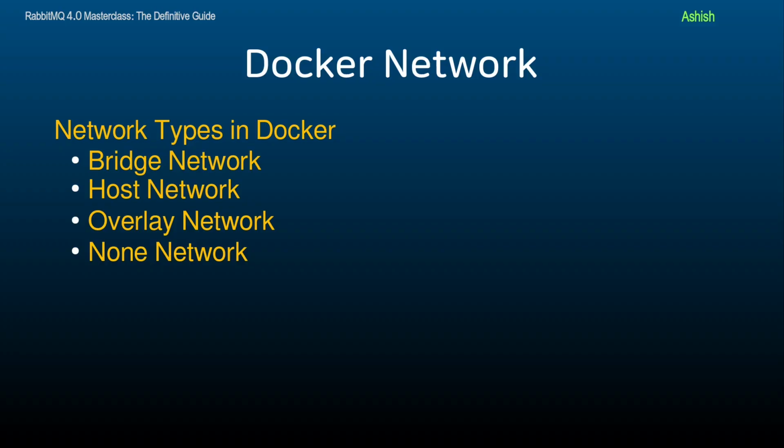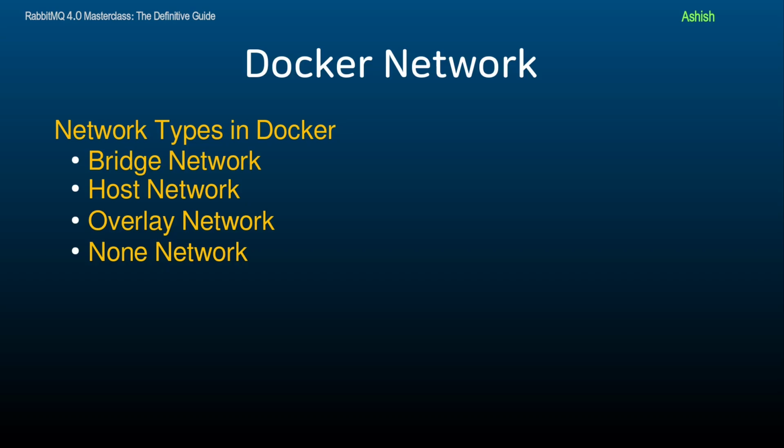Finally, we have the none network. This mode disables all networking for a container. The container has no access to the network, which is useful for isolated use cases. The container can run without any external or internal network access, providing complete isolation. This is typically used for special cases where a container doesn't need networking access, for example, for security or testing purposes. So we can do this by running the command docker run --network none and then the container name.